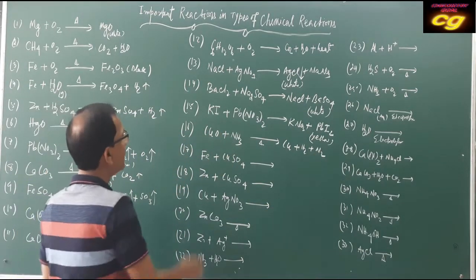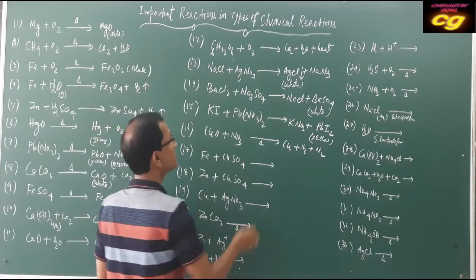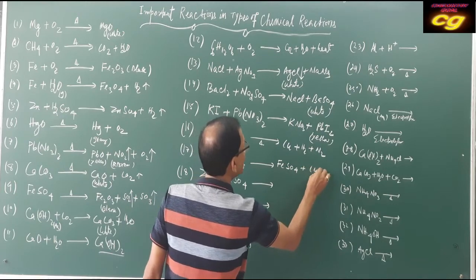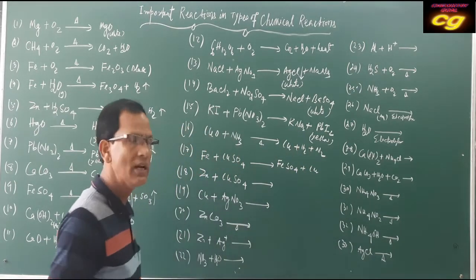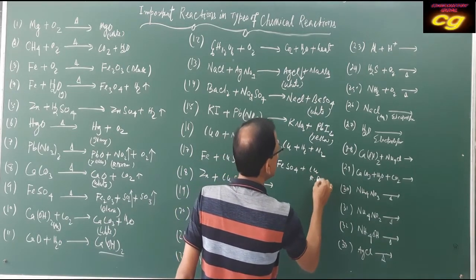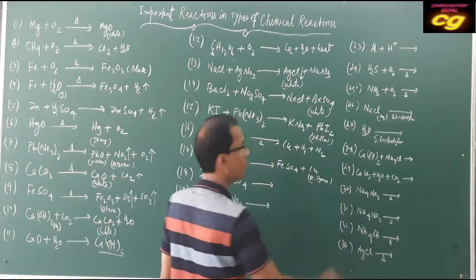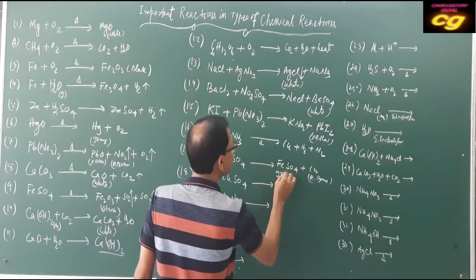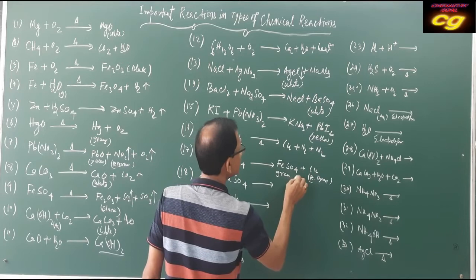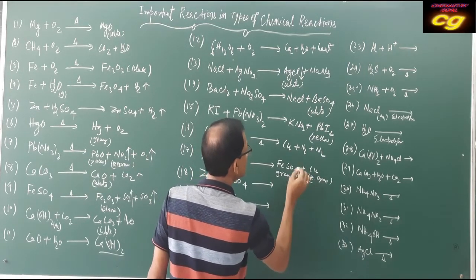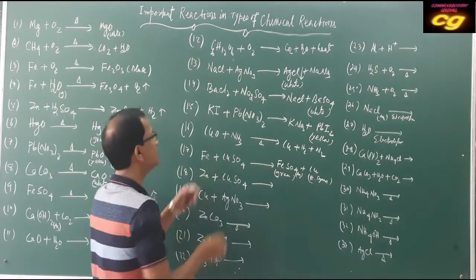Then iron with copper sulfate is a displacement reaction, formation of iron sulfate, green color, and copper is formed. That means reddish brown copper metal is formed with the formation of a green aqueous solution, but earlier it is blue.